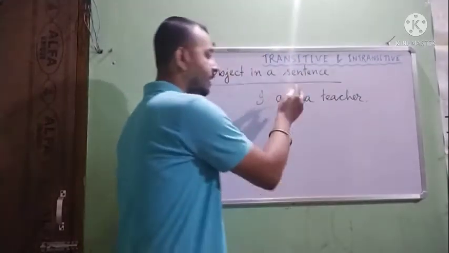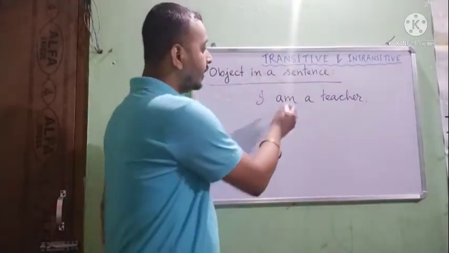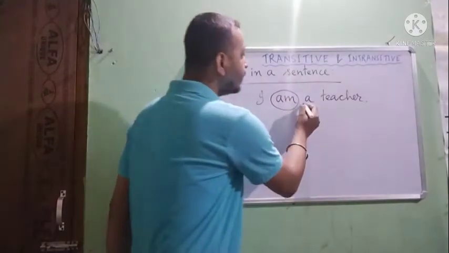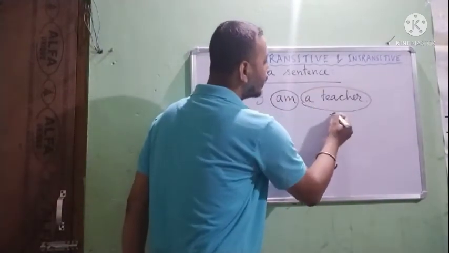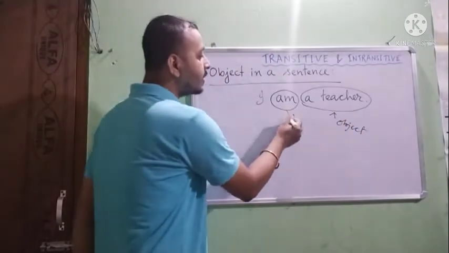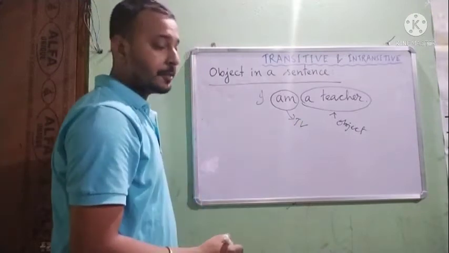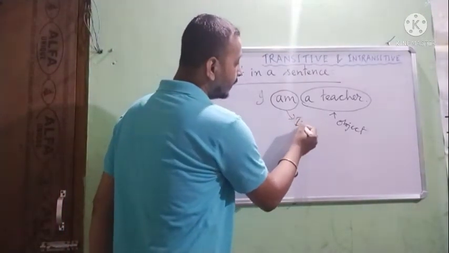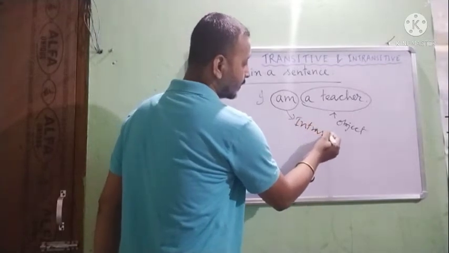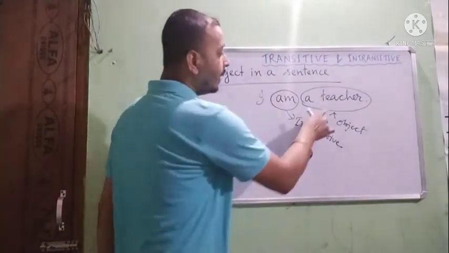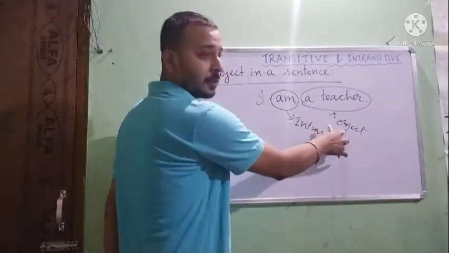Suppose this is the sentence, and here am is the verb. So am what? Answer is a teacher. This should be an object, and this should be a transitive verb. But be verbs are not transitive verbs. They are intransitive verbs. And then if it is intransitive, it is not an object.